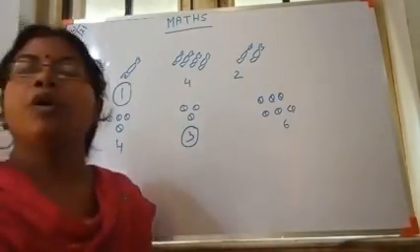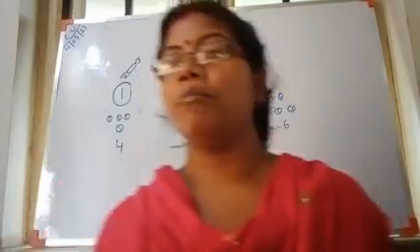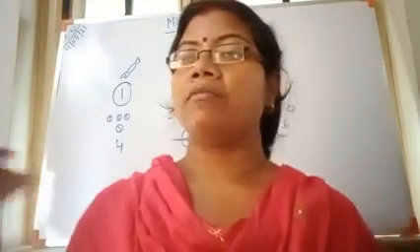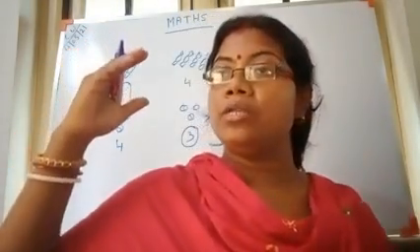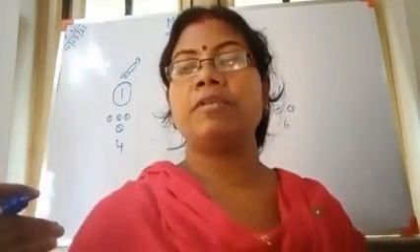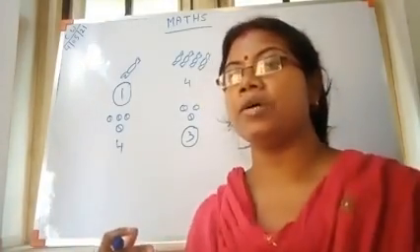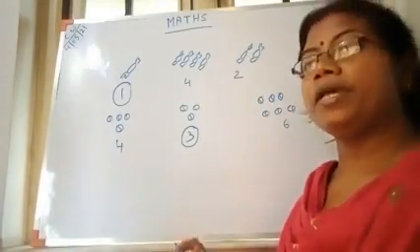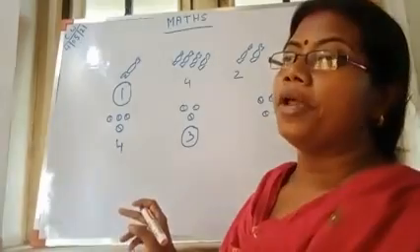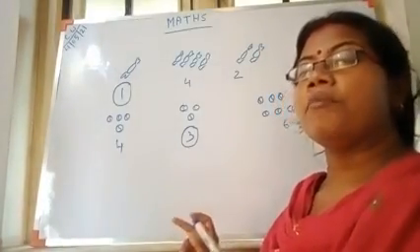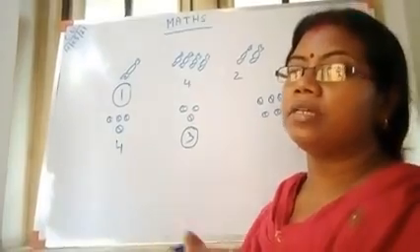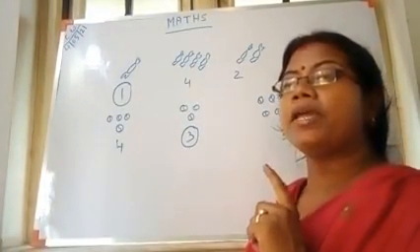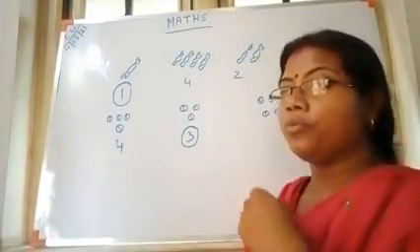Okay. When we count the numbers from the backward side, the numbers go from bigger to smaller. Always remember, when we count from the back side, the numbers go from bigger to smaller. And when we count in the forward direction, the numbers go from smaller to bigger.